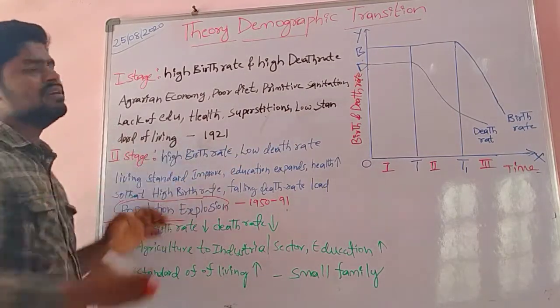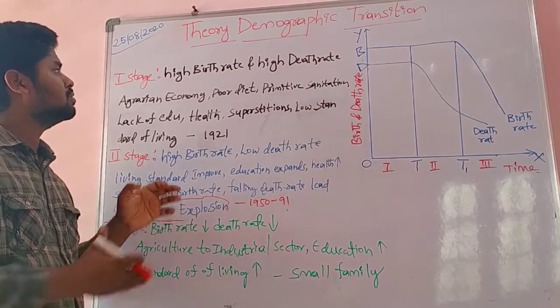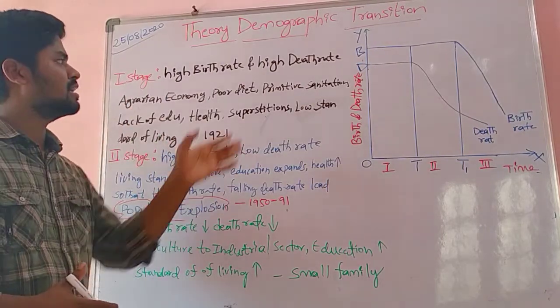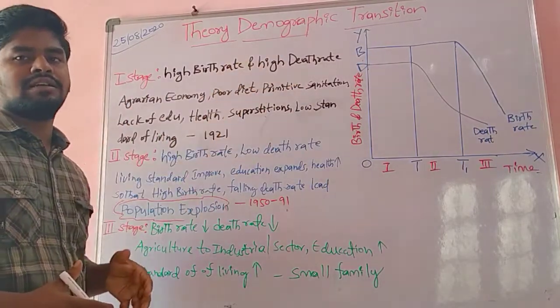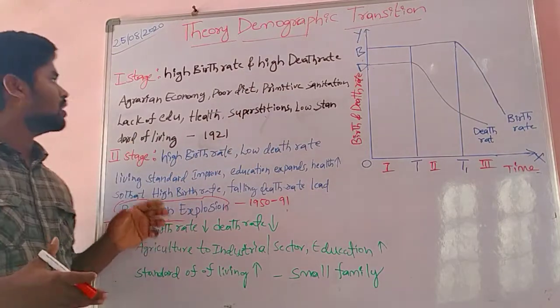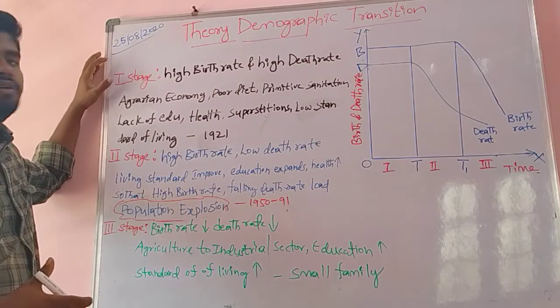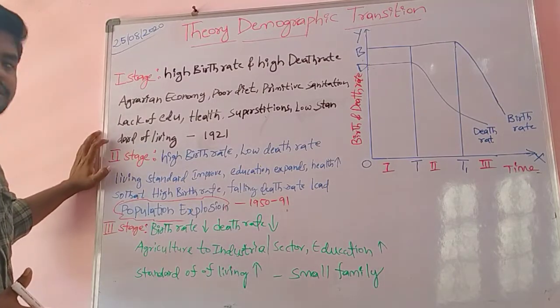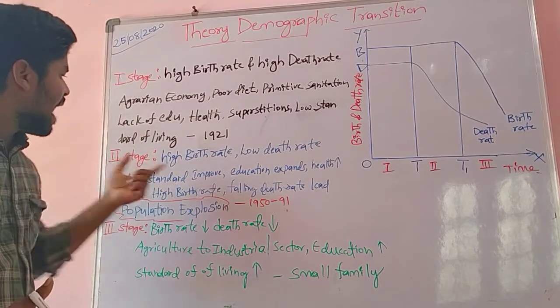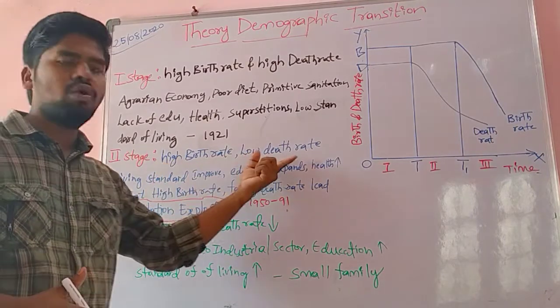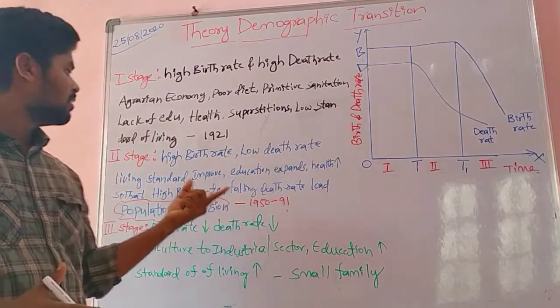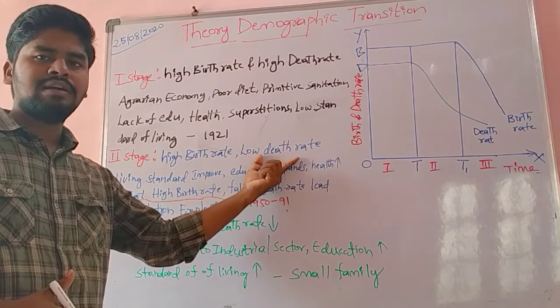So these are the main factors behind the high birth rate and, at the same time, the high death rate. These are the main factors in the stage 1 population transition period. Now let's look at the second stage, which is high birth rate and, at the same time, low death rate.